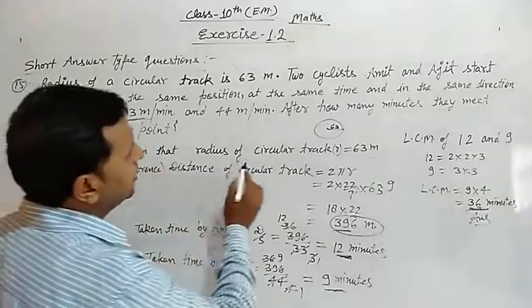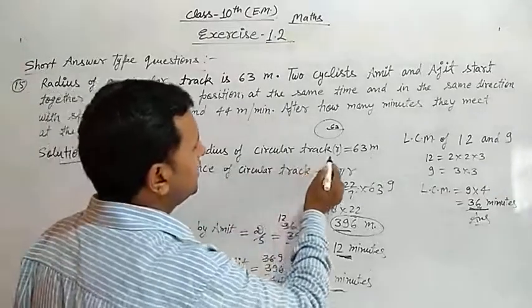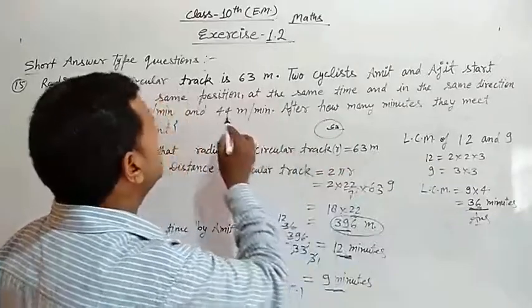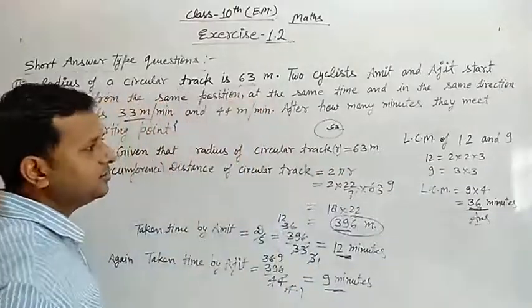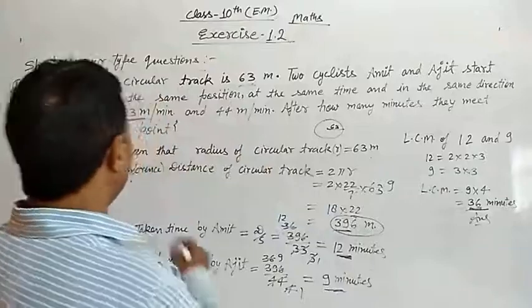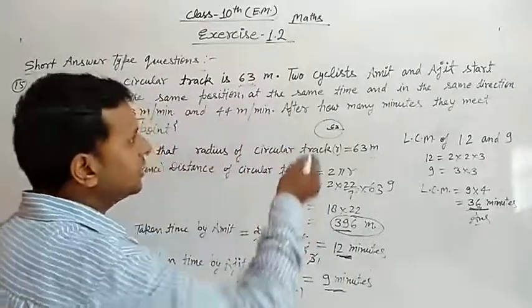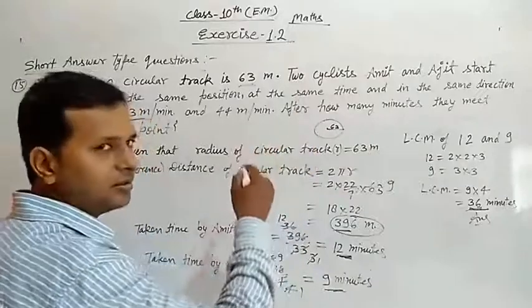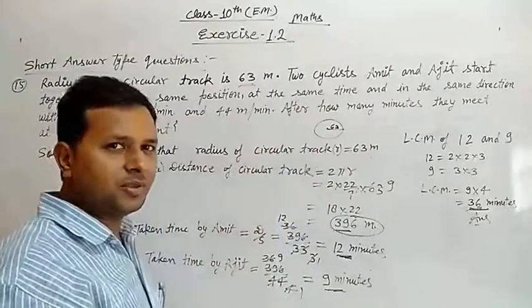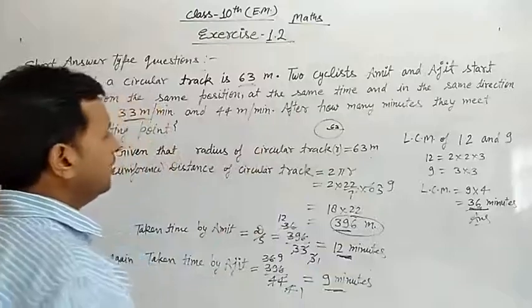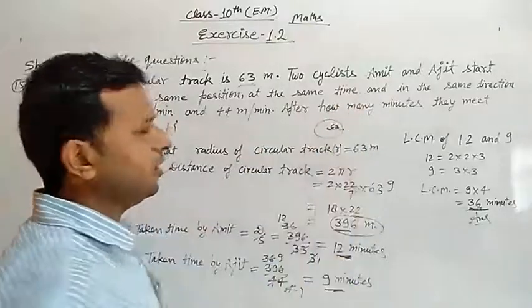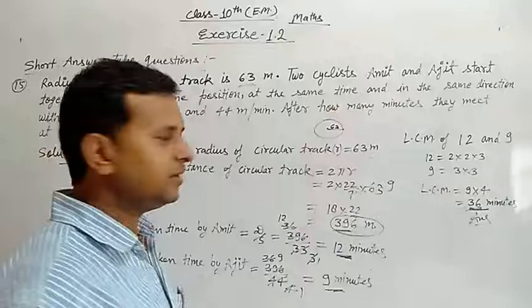Given that the radius of the circular track, R, is equal to 63 meters. Again, we have to find the path. Path means track, and a circular track means a circle, on which Amit and Ajit have to cycle.